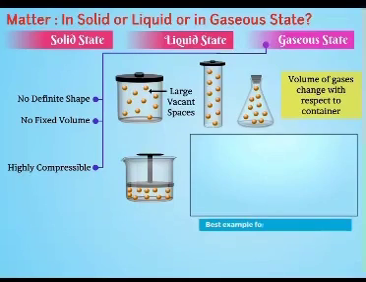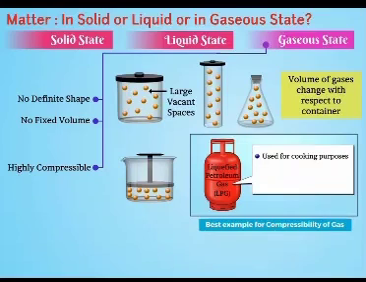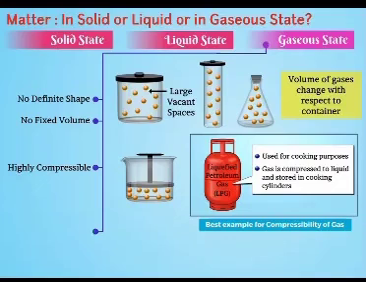Best example for compressibility of gas is liquefied petroleum gas, LPG, which is used for cooking purposes. Here, gas is compressed to liquid and is stored in cooking cylinders. Gases do not possess rigidity. Let us now have a look on activity.